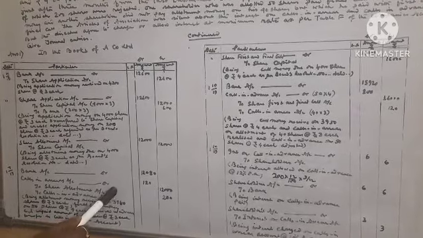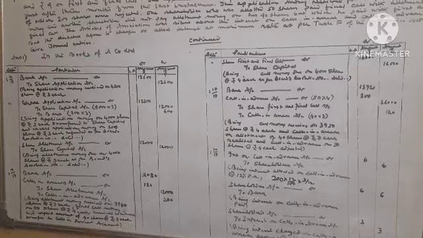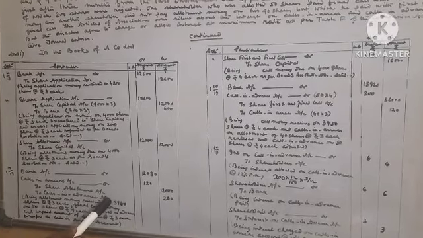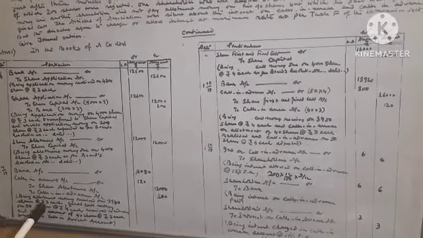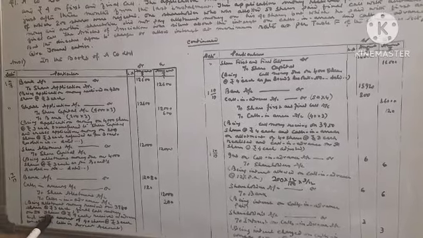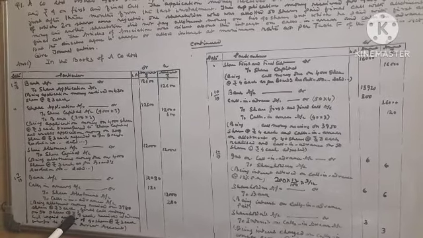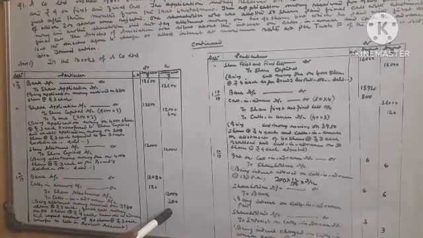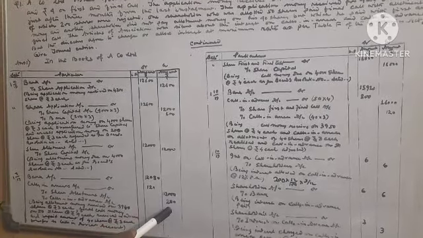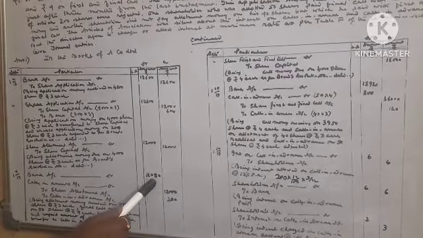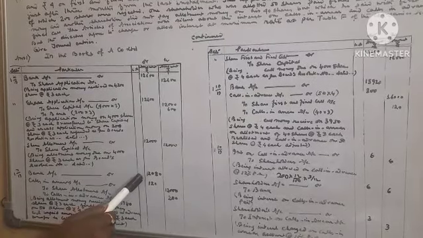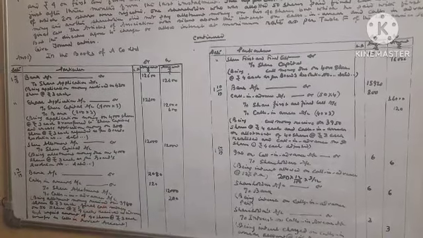To share allotment account given in question 12,000. To calls in advance account, it will be 50 shares paid the final call money at the rate of rupees 4 each, it will be 200. So 12,200 minus 120, bank account debit will be 12,080.